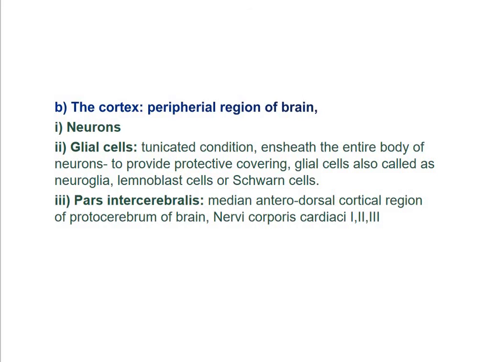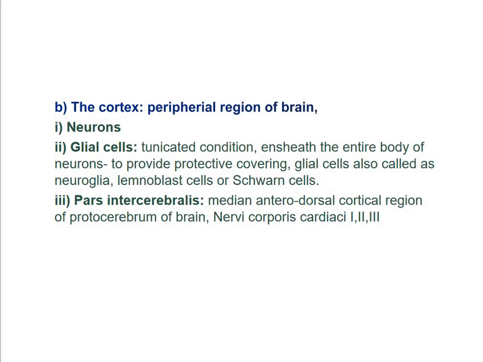Their axons form the axonal tracts which cross over each other at the middle of the brain and finally emerge out of the brain as the nervi corporis cardiaci, innervating the corpora cardiaca, that is what we denoted as nervi corporis cardiaci 1, 2 and 3.